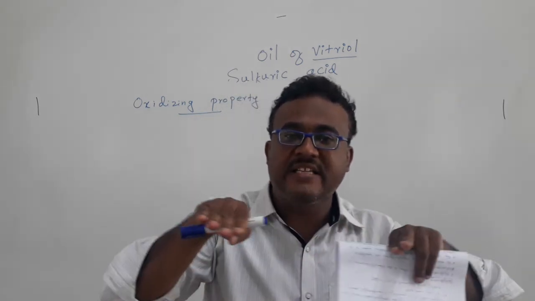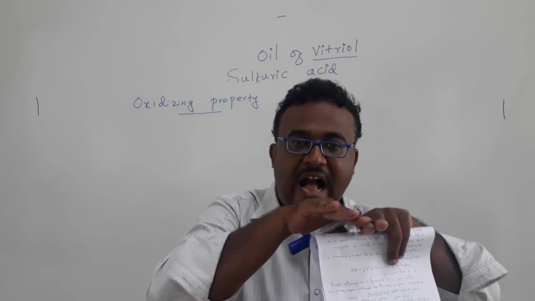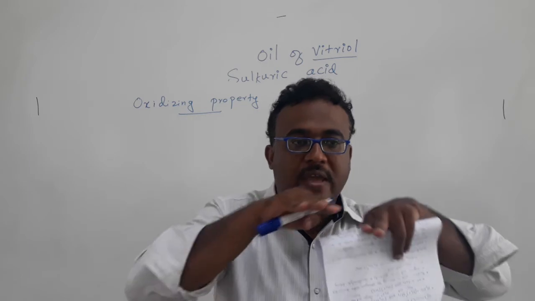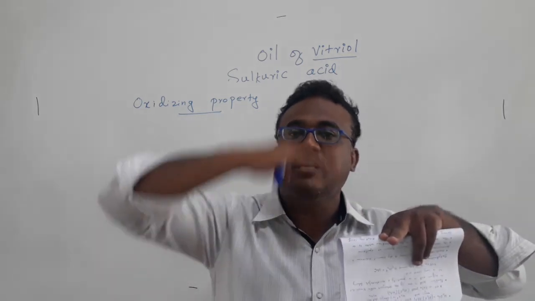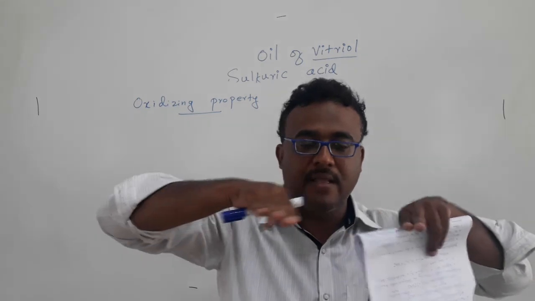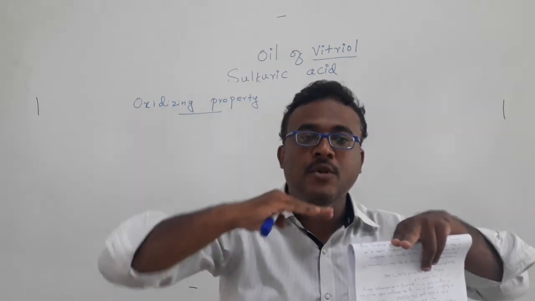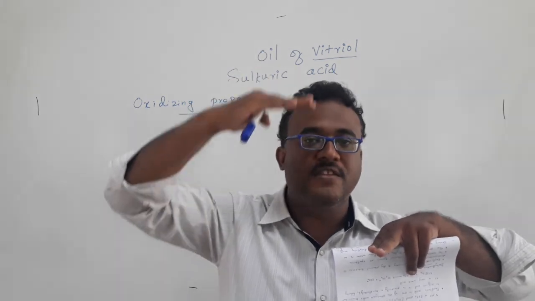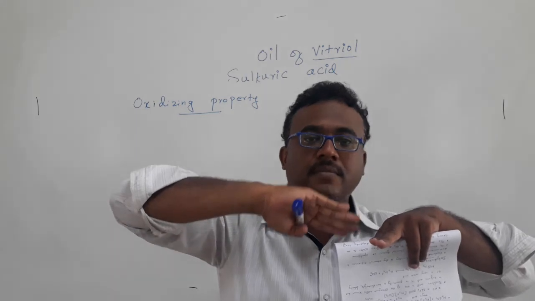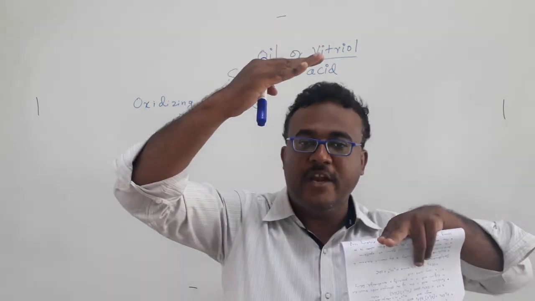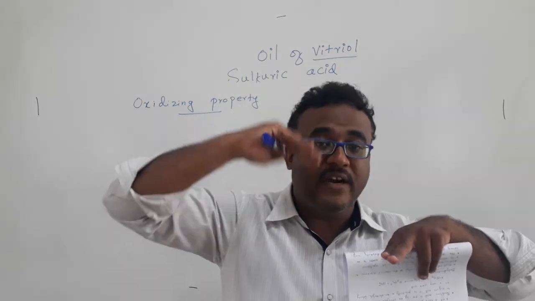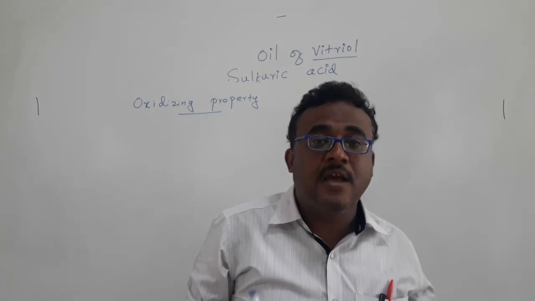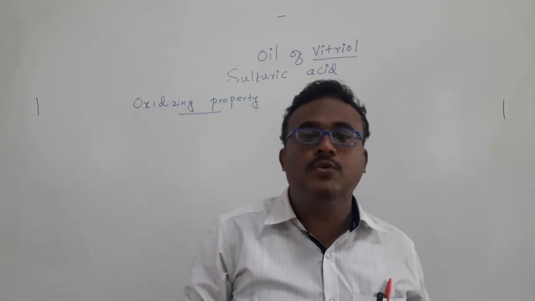When we take hydrogen in the electrochemical series, the reduction potential value of hydrogen is 0. Whatever elements are present just above hydrogen in the electrochemical series, usually alkali metals, alkaline earth metals and zinc, can act as very good, strong reducing agents.